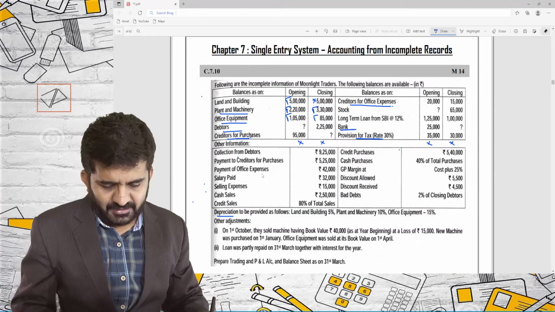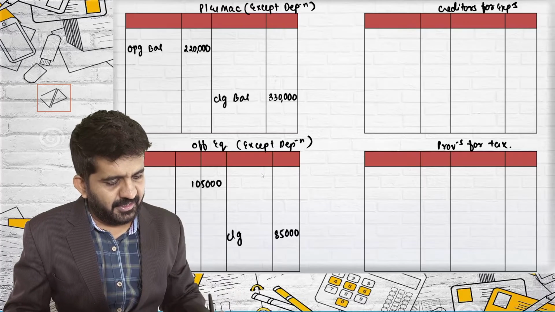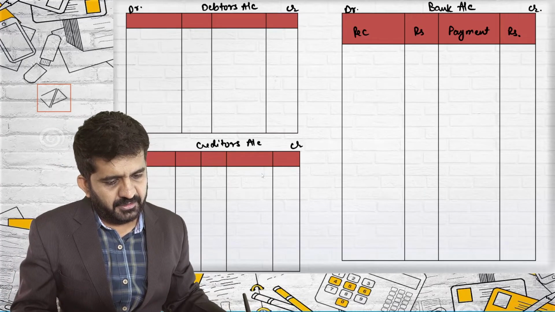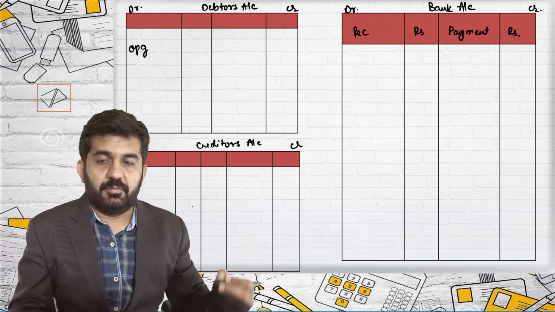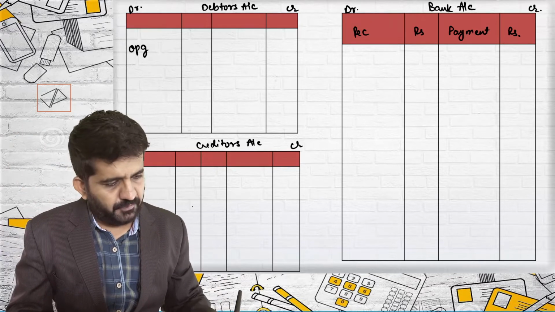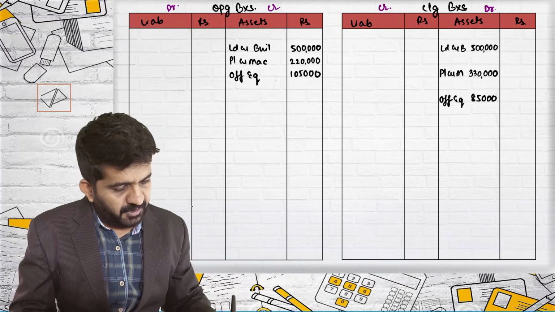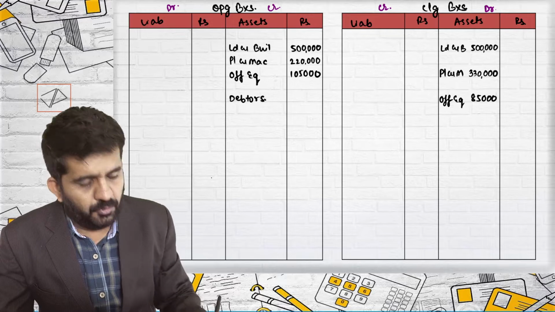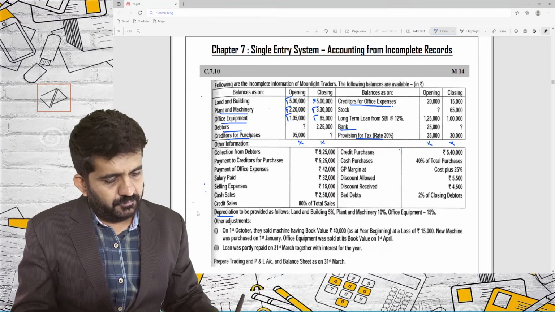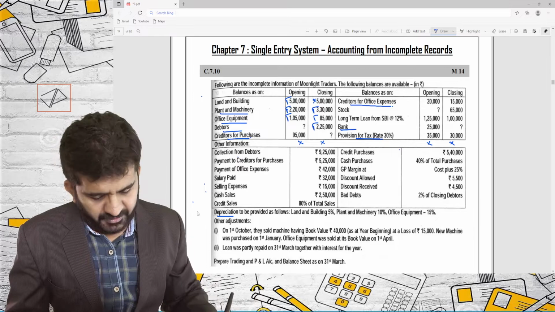Debtors opening balance, we don't know, but still I'll be writing down the effect. Opening debtors, question mark. I need to fill up the figure. Opening debtors will come in the opening balance sheet. Debtors, I don't know the figure. Closing debtors 2,25,000.